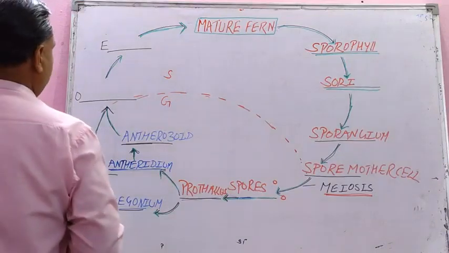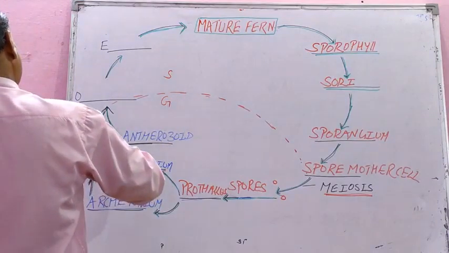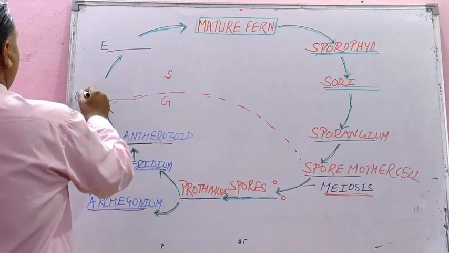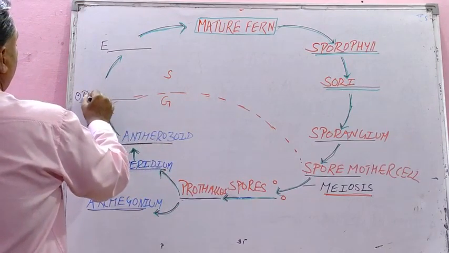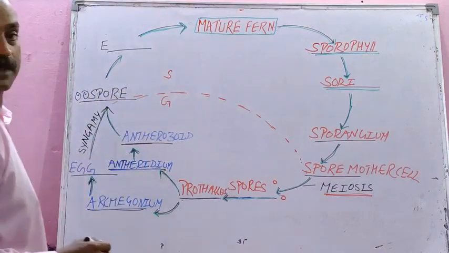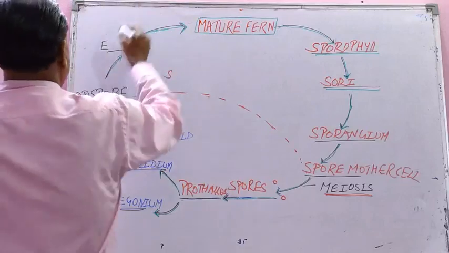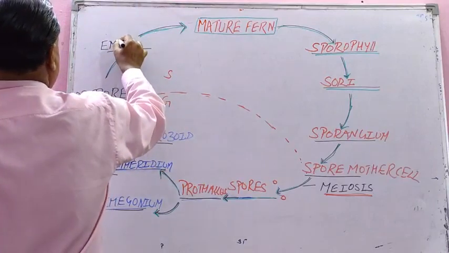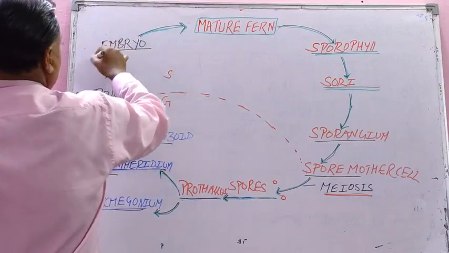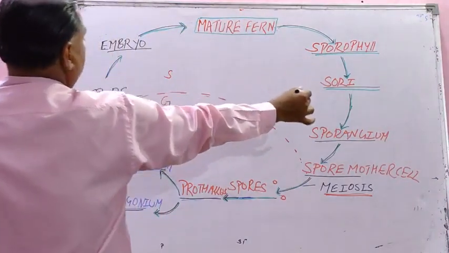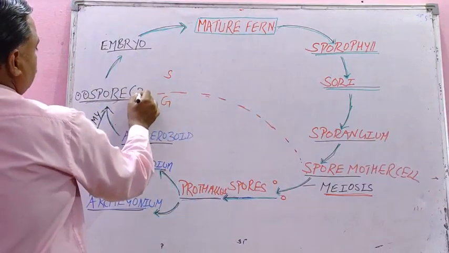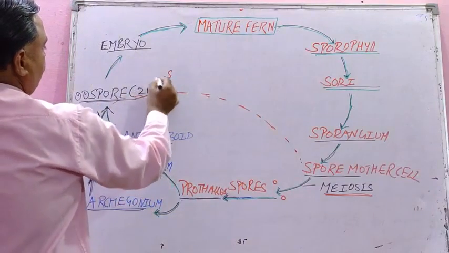Now the gametes are ready for syngamy. Gametes will go for syngamy, that is fertilization, to develop zygote and oospore. Zygote always develops into embryo and embryo grows into new plant. Now student, remember, after syngamy the cell number becomes 2n, that is sporophytic.